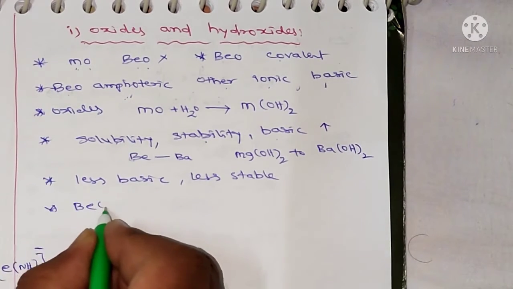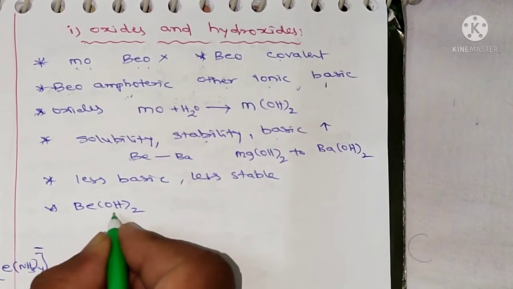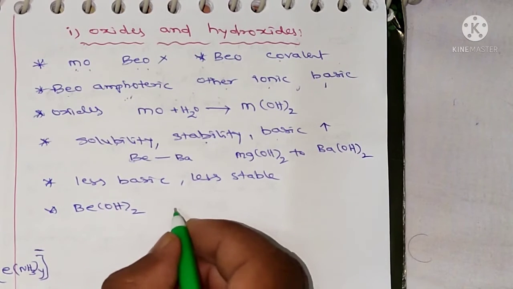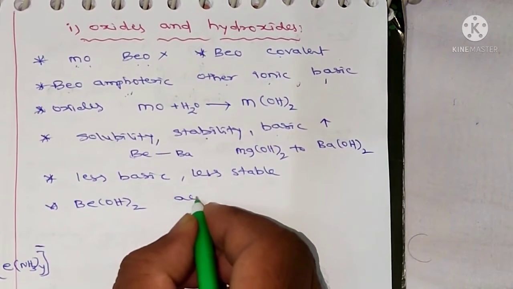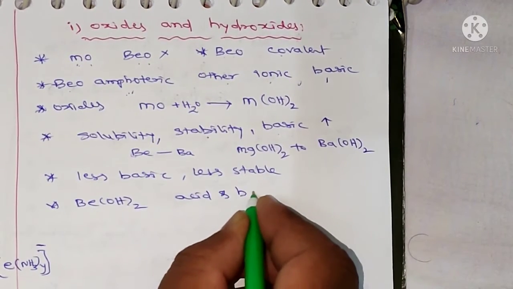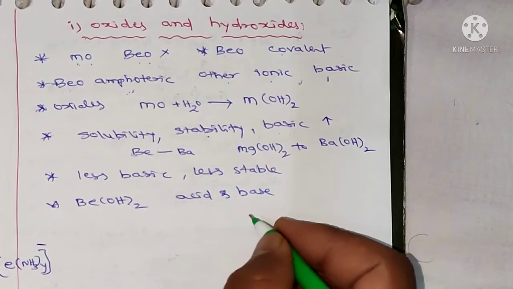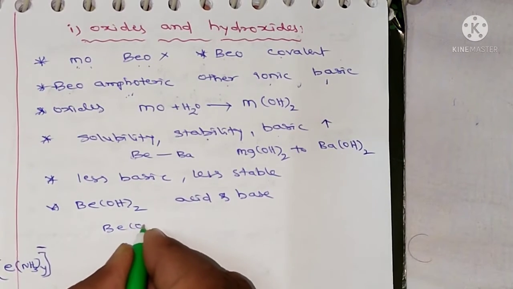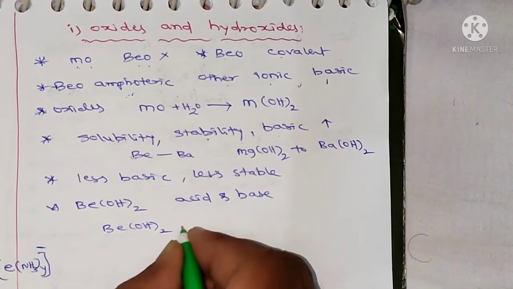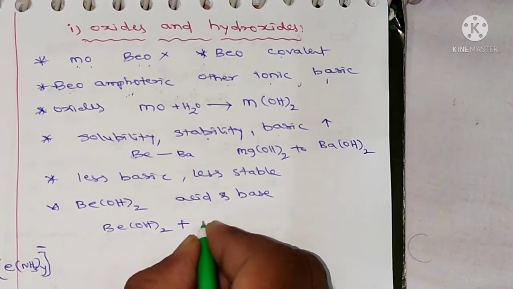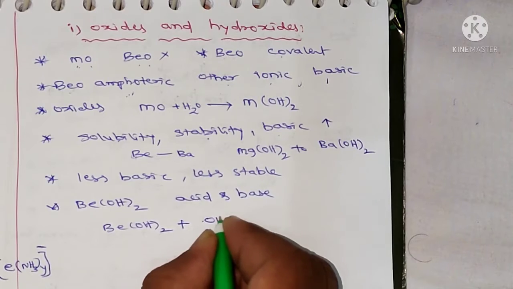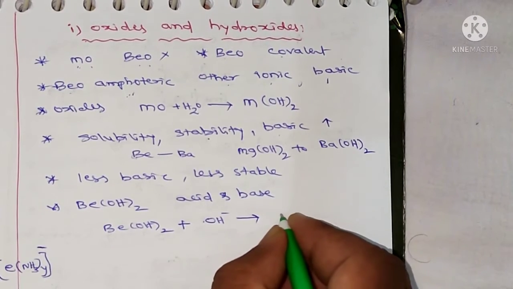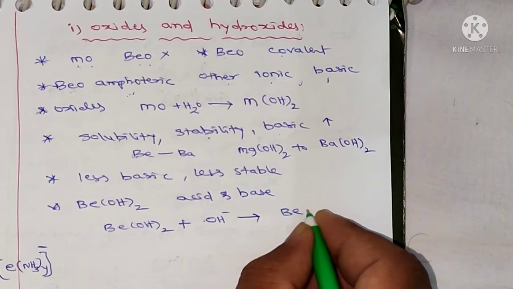And beryllium hydroxide is amphoteric in nature and reacts with both acid and base. So let me take those reactions. Beryllium hydroxide reacts with base. Base means it will give OH minus ions. So then it will form